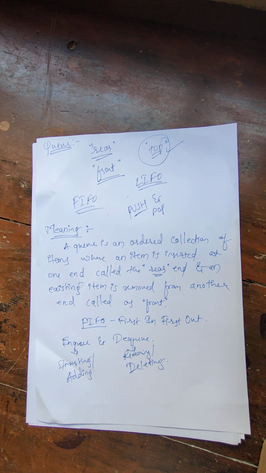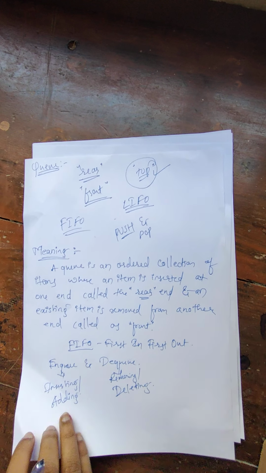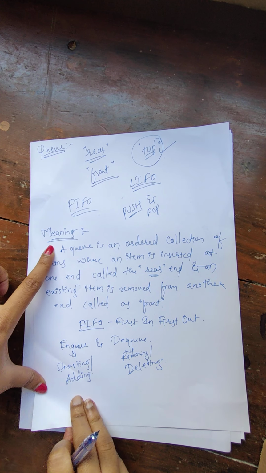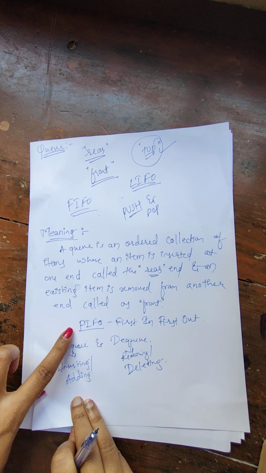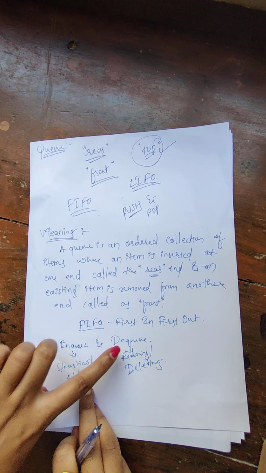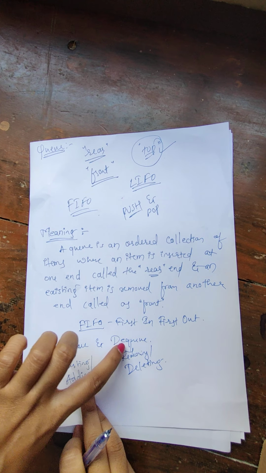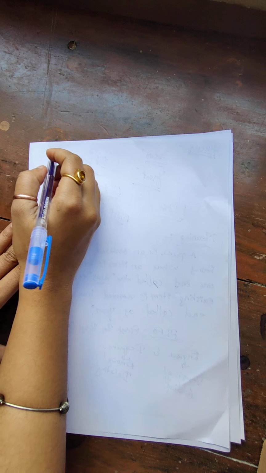Before seeing how we can do this inserting and removing through an algorithm, first we'll see the types of queues. You have to remember the definition of your queue, which property we use, and what operations we perform on the queue, that is NQ and DQ. You may get it as a 1 mark question. Next we'll see another question that can be asked for 5 marks or 3 marks: types of queue. Give the title, types of queue.